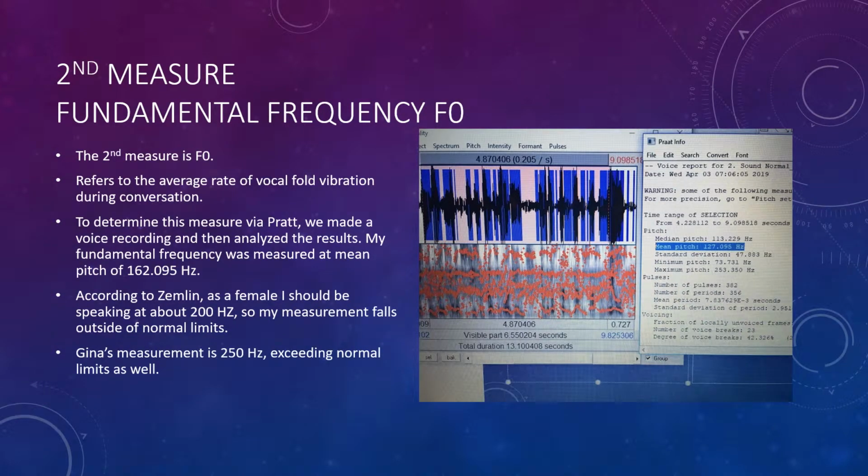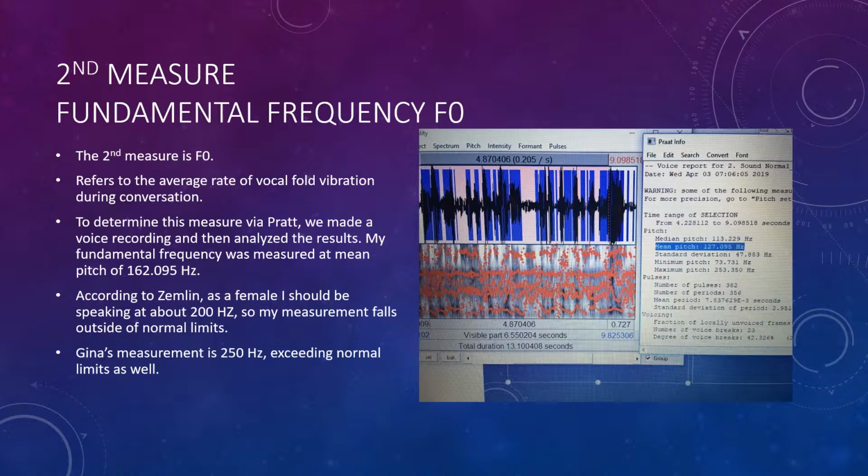The second measure is F0 or fundamental frequency. This refers to the average rate of vocal fold vibration during conversation. To determine this measurement via Praat, we made a voice recording and then analyzed the results. My mean rate of vibration was measured at about 162 Hz. According to Zemlin, a typical female speaks at about 200 Hz. When taking into account the standard deviation, my measure falls slightly outside of normal limits.